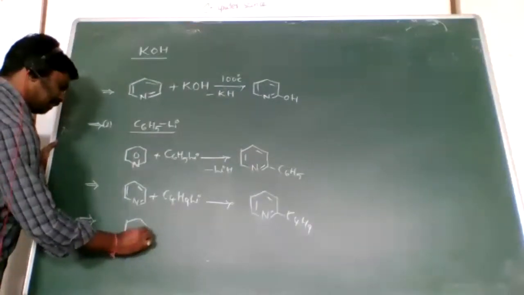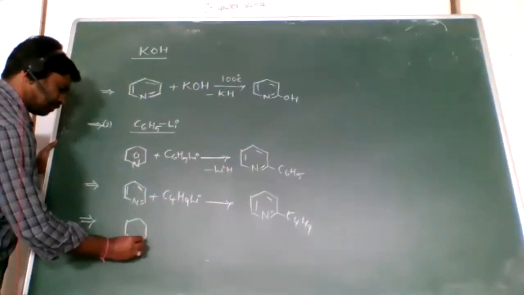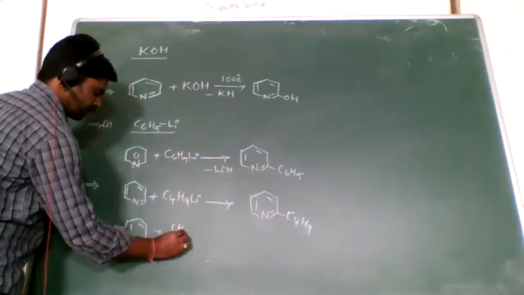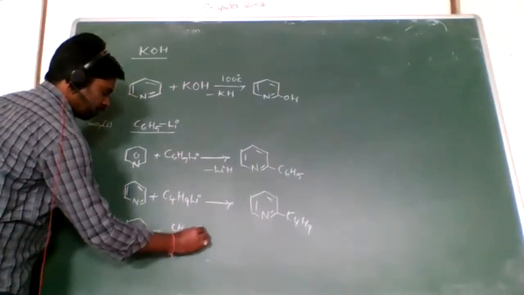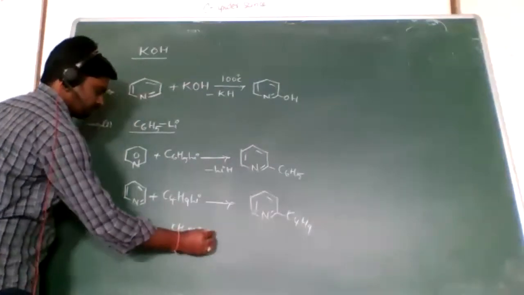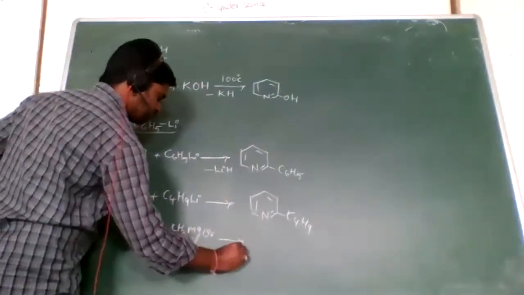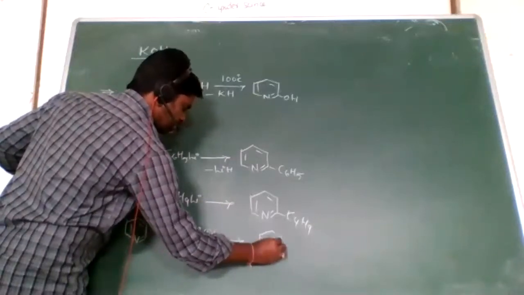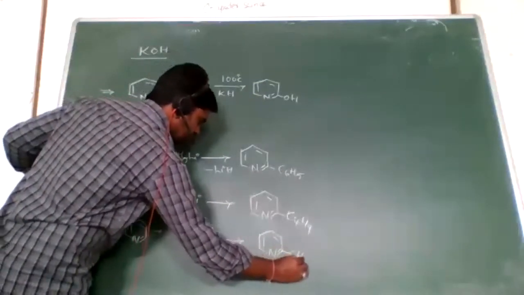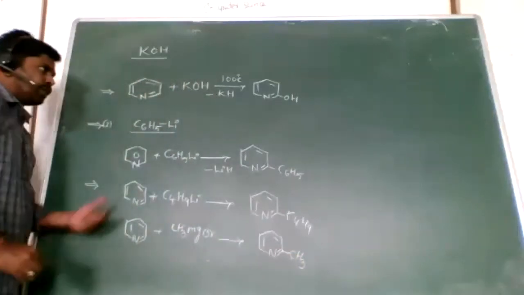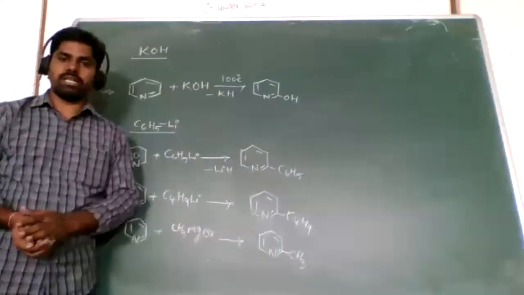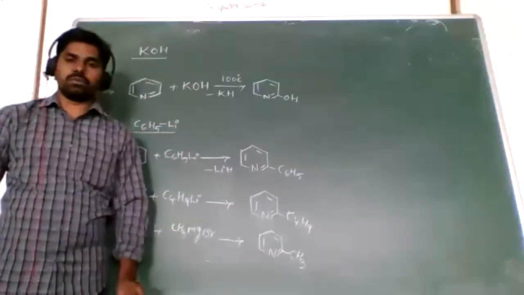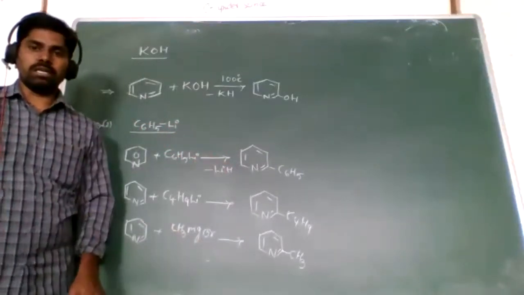When pyridine reacts with a Grignard reagent, I am taking methyl magnesium bromide as the example Grignard. Here we get 2-methyl pyridine. So these are the nucleophilic substitution reactions of pyridine. Finally, that is nucleophilic substitution at the second position in the pyridine.